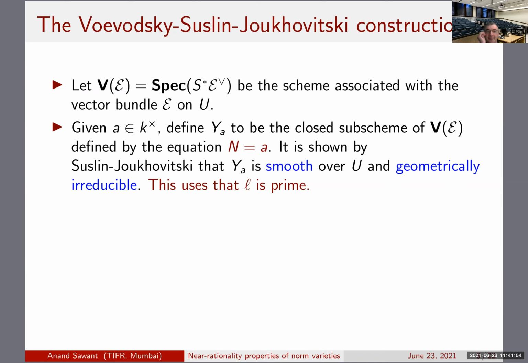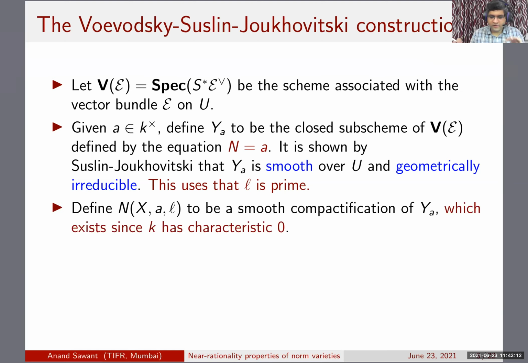Okay. So Suslin and Joukhovitski show that this norm hypersurface is smooth over U and geometrically irreducible, and it is crucial that L is a prime here. I will not go into the details, but this is all we need to know. And what we do is take a smooth compactification of this, and this is where the characteristic zero assumption comes into the picture. So define N_{X,a,L} to be a smooth compactification of this norm hypersurface.